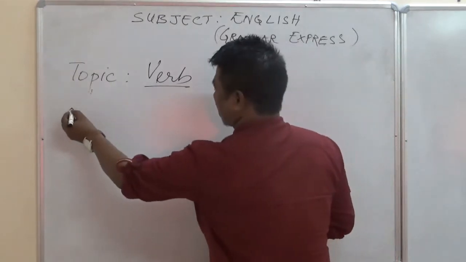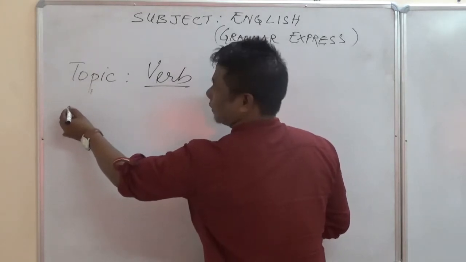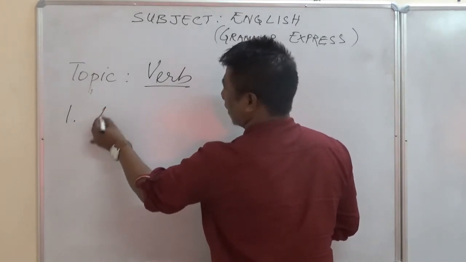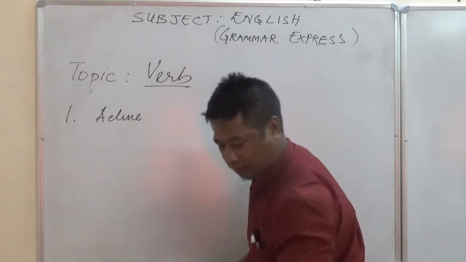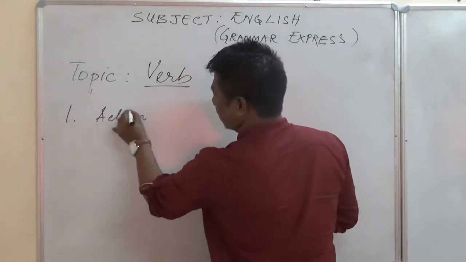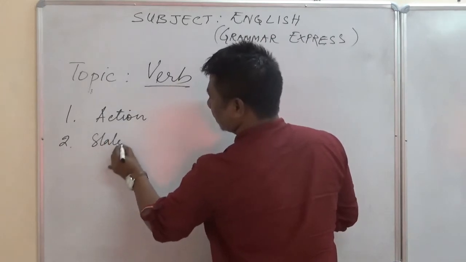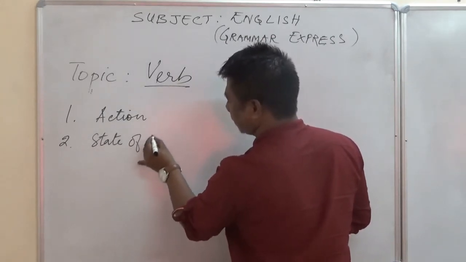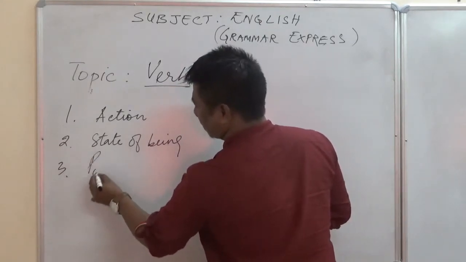Verb tells us 3 things. 1. Action. 2. State of being. And 3. Position.